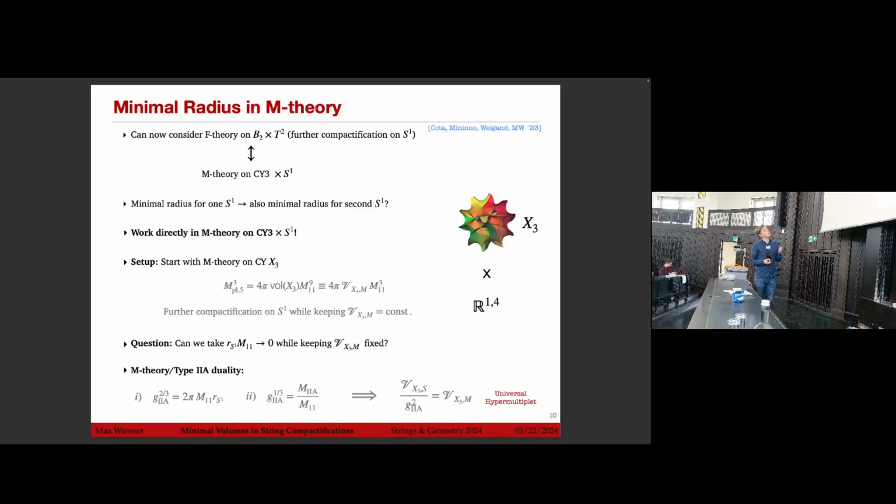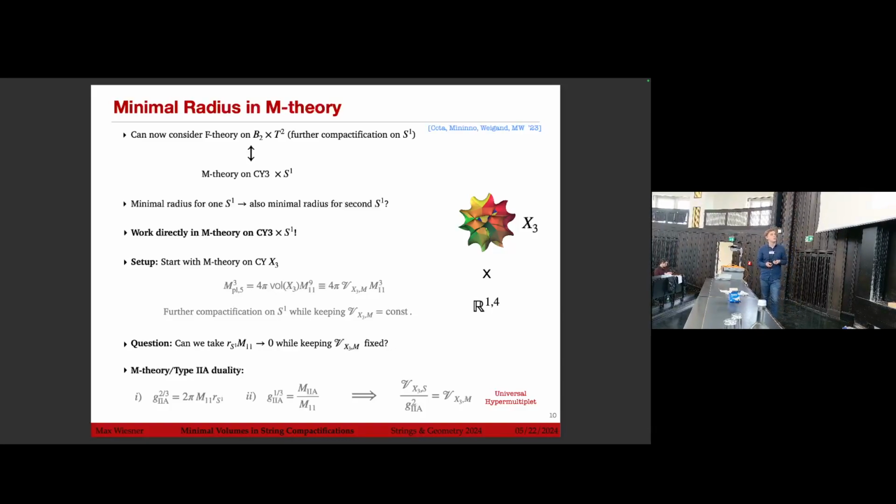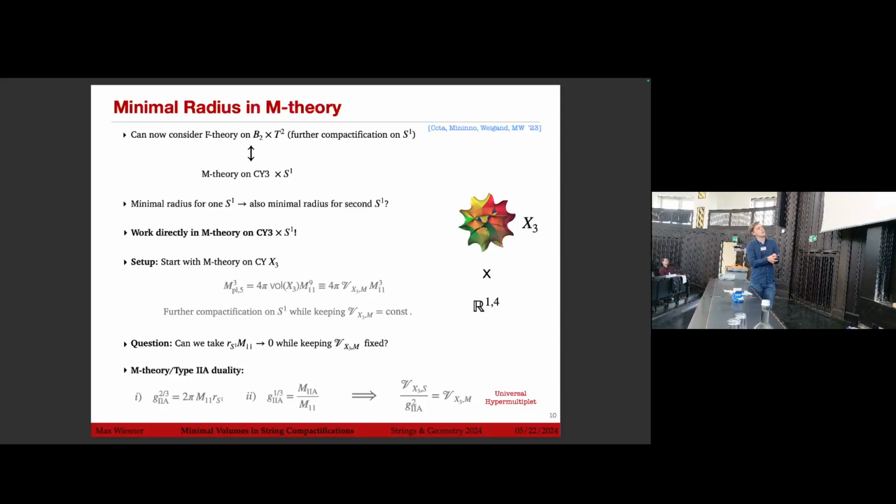So starting here with M-theory just on X3. So in 5D, we have this relation between the volume of X in M-theory units and the Planck scale. And we want to further compactify on an S1 while keeping the overall volume fixed. And the question is, can we take the limit where we make this S1 small while keeping the volume in M-theory units fixed? Looking at our M-theory type IIA duality, which of course identifies the IIA string coupling with the radius in M-theory units,